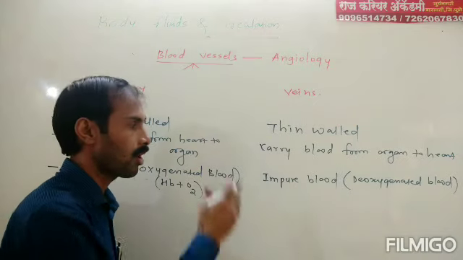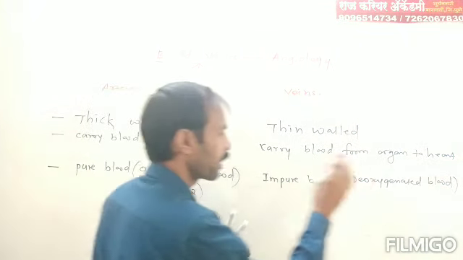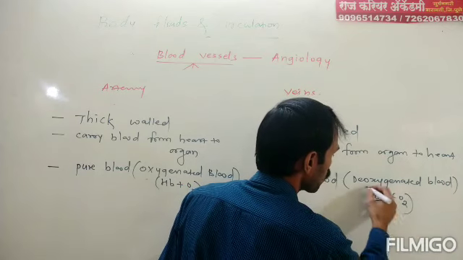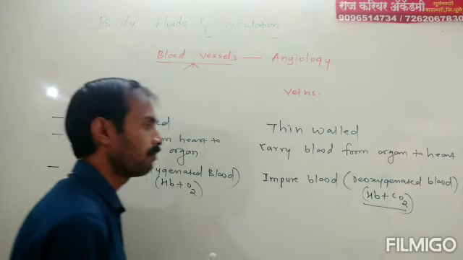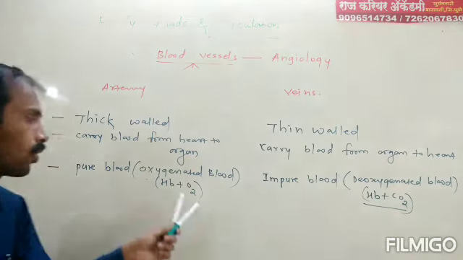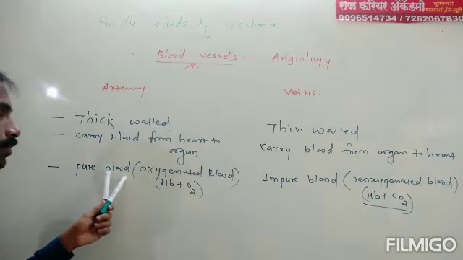Deoxygenated blood, that is from organ to heart, and deoxygenated blood means Hb plus CO2. The blood in which there is maximum CO2 is known as impure blood, and the blood in which O2 is present is known as pure blood.